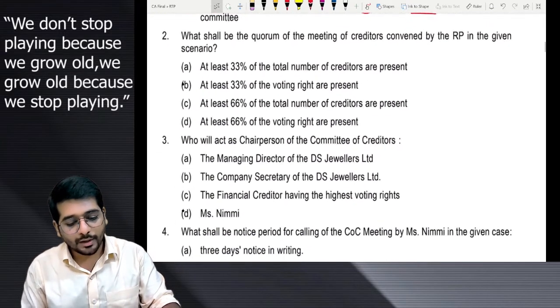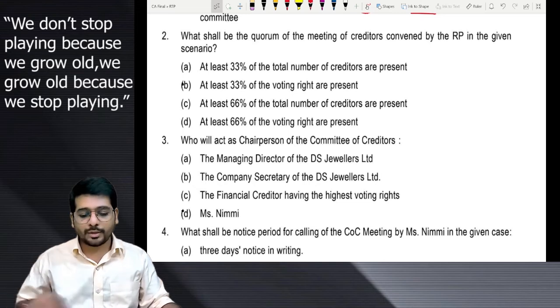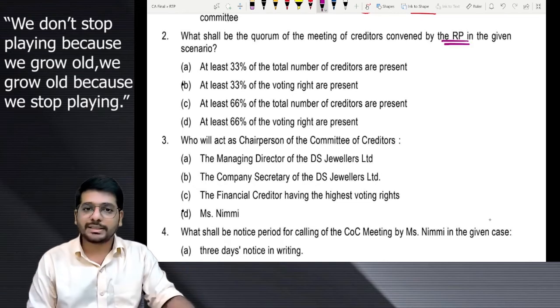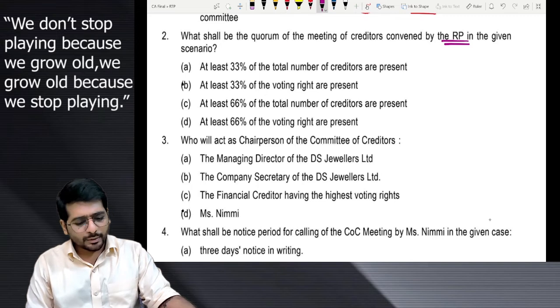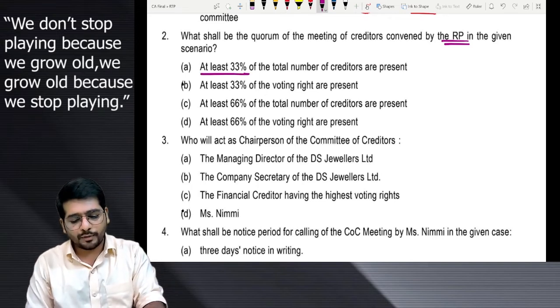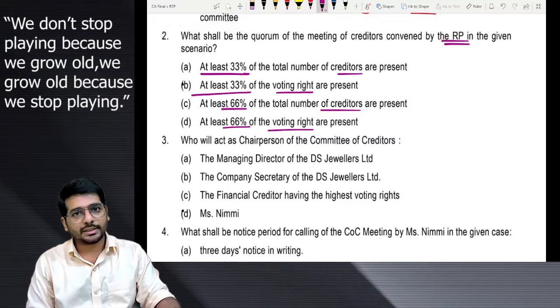Sir, what is the next one? What shall be the quorum of the meeting of the COC which is convened by the RP in the given scenario? Pretty simple question they are asking. Quorum should be how much? 33% of the total creditors, 33% of the voting rights, 66% of the number of creditors, or 66% of voting rights. What is it?